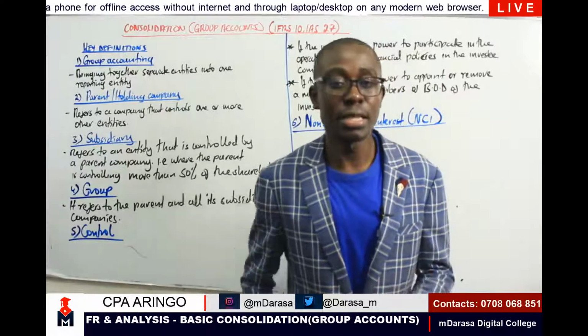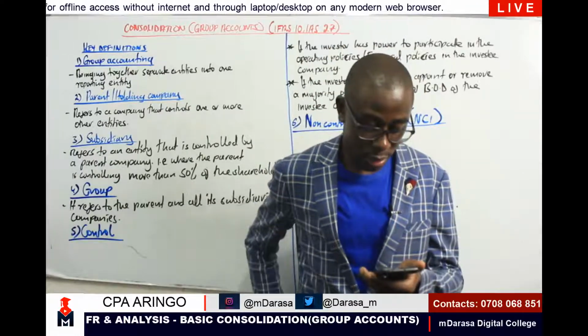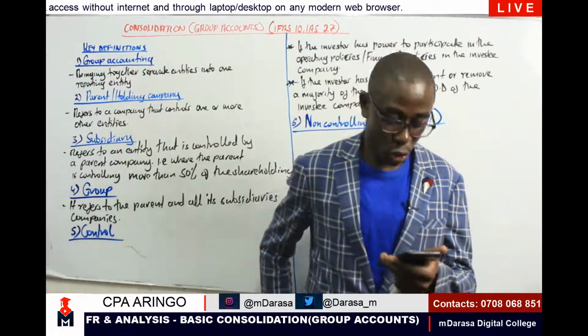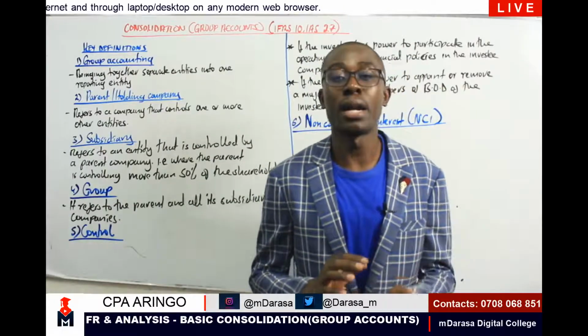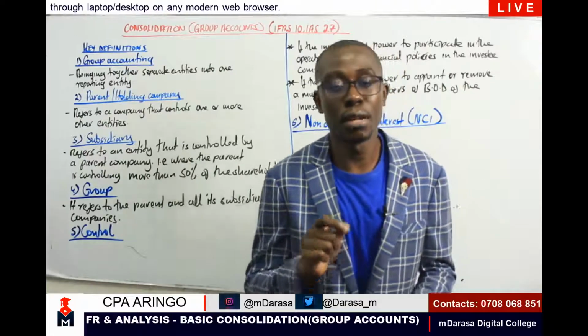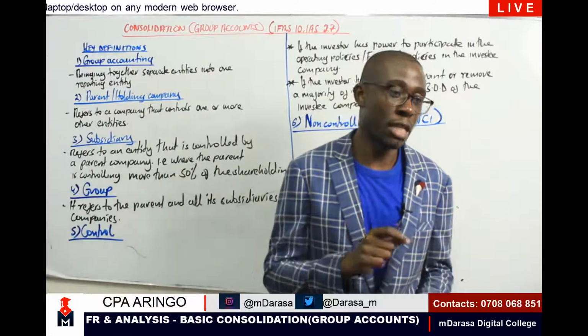You'll find that NCI, or non-controlling interest, represents the portion which remains not acquired by the parent in a subsidiary company. I repeat my statement again.